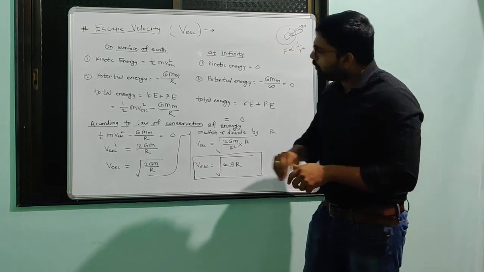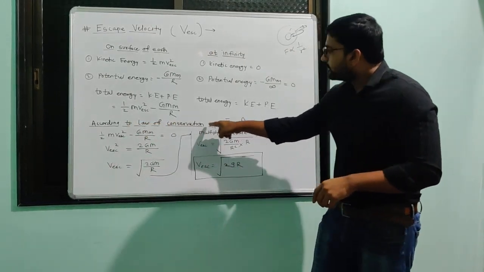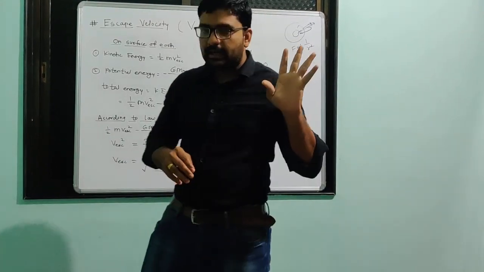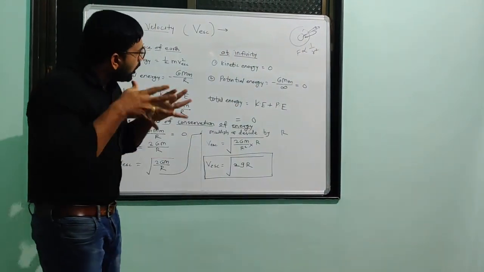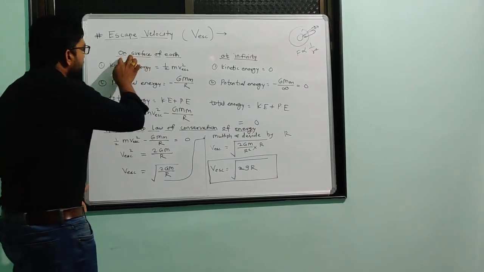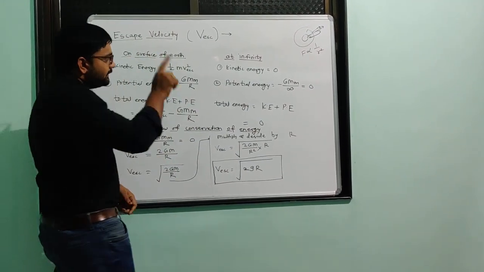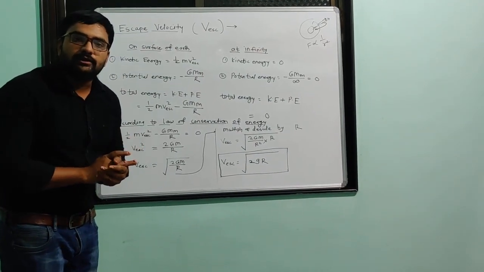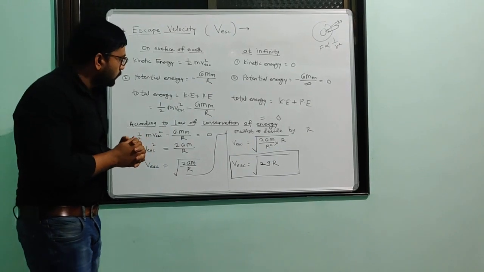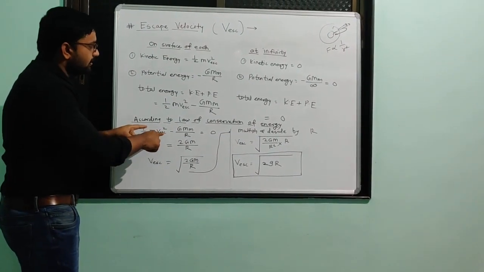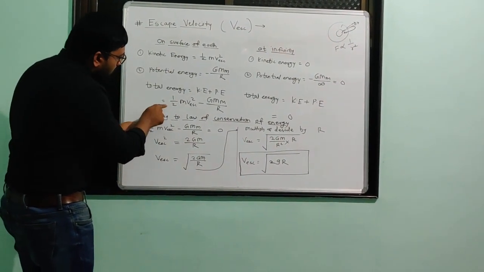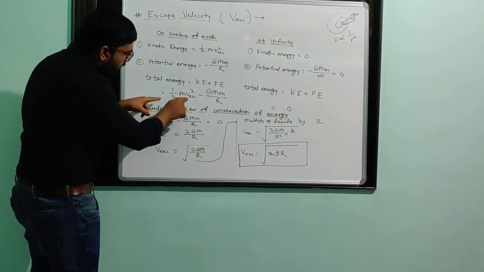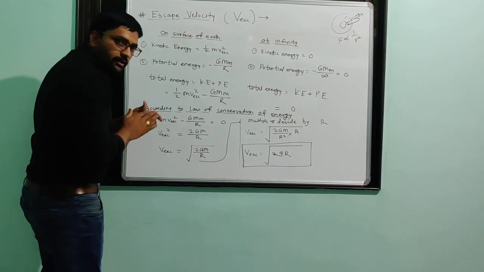Okay, so now according to the law of conservation of energy, energy can neither be created nor destroyed. So whatever energy that object has on the surface of Earth, it will have at infinity. So we can write here: the total energy on the surface of Earth is 1 by 2 m v escape square minus GMm divided by r.